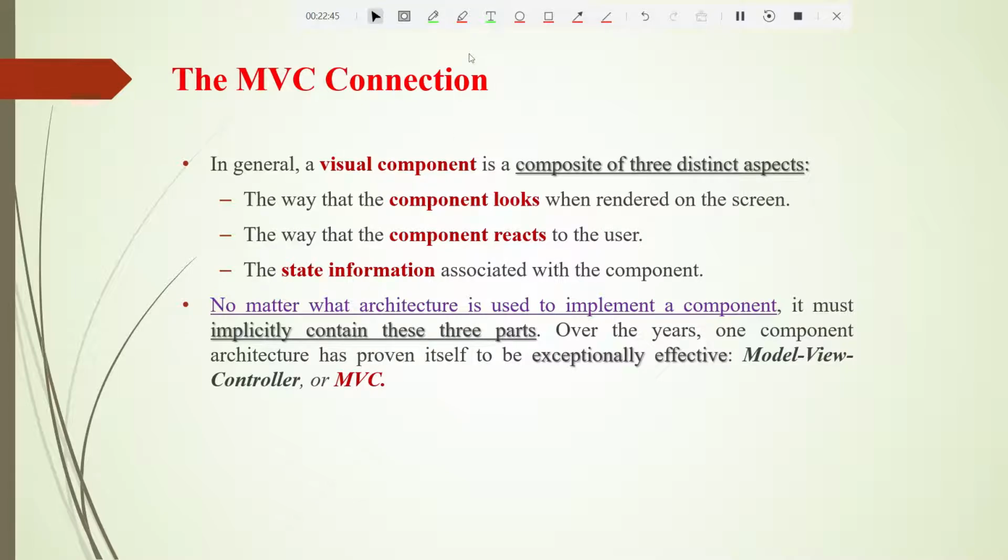The way a component looks when rendered on the screen is the view. The way a component reacts to the user is the controller part. And the state information is the model.